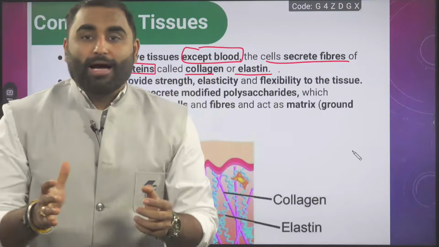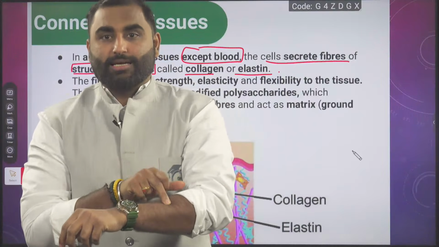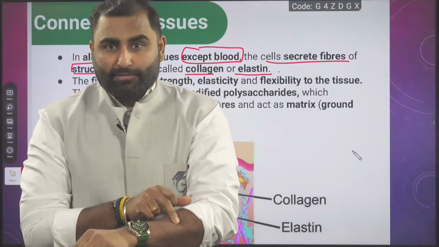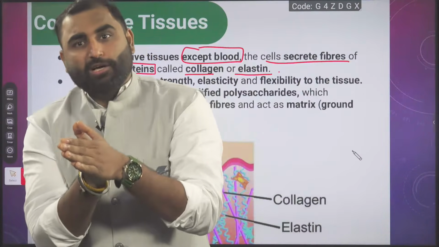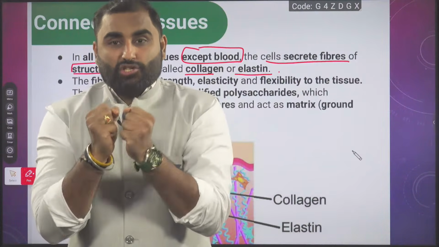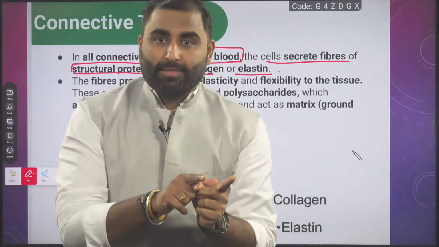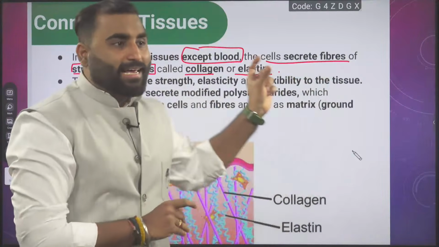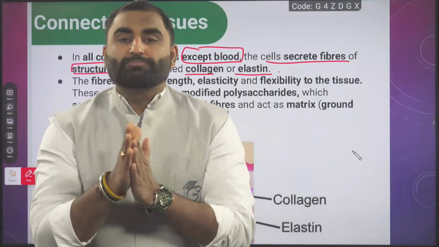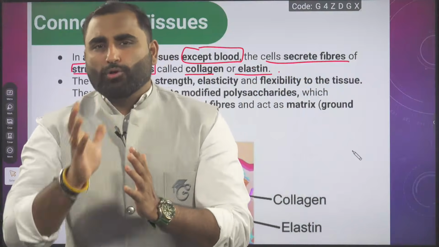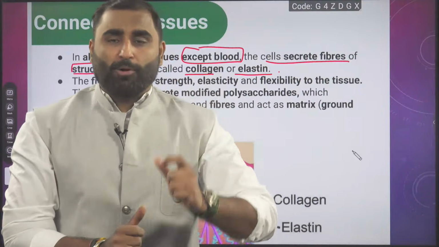Why? Because the loose connective tissue beneath your skin, the areolar connective tissue, is providing rigidity, that is strength, plus it is also providing elasticity. So collagen and elastin in your loose connective tissue give both strength and rigidity, and they also provide elasticity.